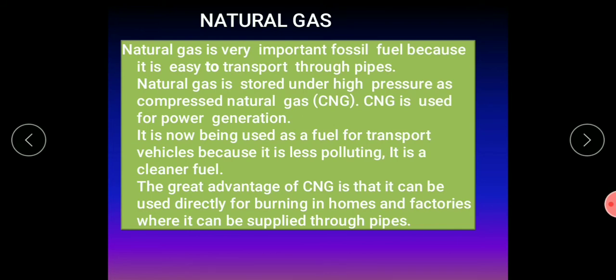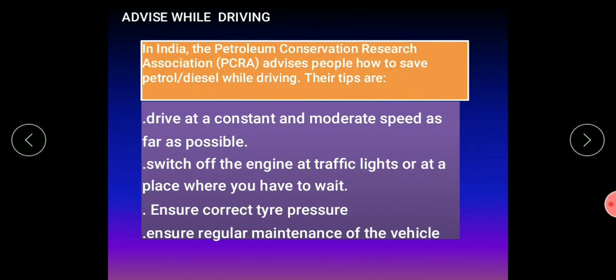Nowadays, because of pollution, it is advised to use CNG because petrol, diesel, and all cause pollution, especially in Delhi and other populated cities. That is why CNG is used nowadays, because CNG won't cause air pollution. It is a cleaner fuel. The great advantage of CNG is that it can be used directly for burning in homes and factories, where it can be supplied through pipes. So this is the importance of natural gas.